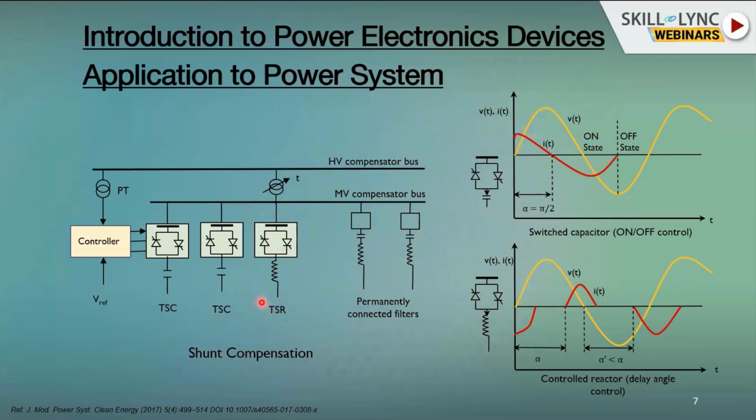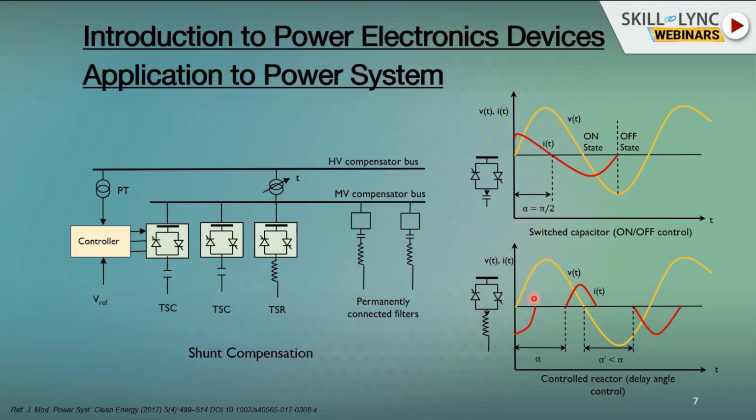And we also have a TSR. Why do we have a TSR? Sometimes it may happen that, as I said in TSC, it is not a continuous control. It is a discrete control. So you can either switch on or switch off, which means that you will have a control only for one half cycle, and the other half cycle you don't have anything. The same thing applies to the TSR also.